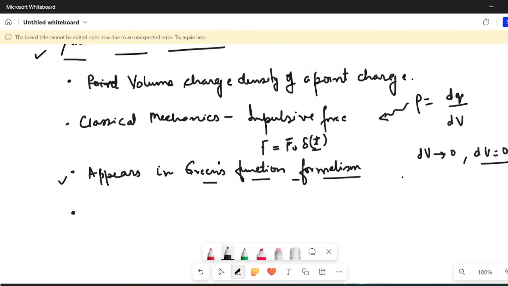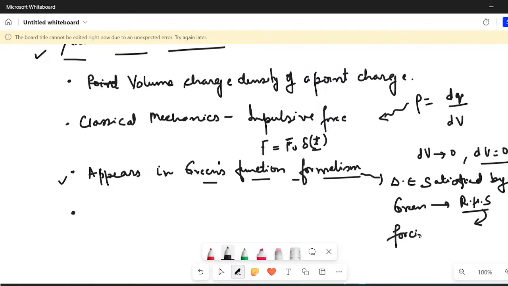I am going to show you that any differential equation which is satisfied by a Green's function, in that equation on the right hand side, we replace the forcing function by Dirac delta function. Just remember it right now. We'll do it, don't worry. And this is an important part of your syllabus also.